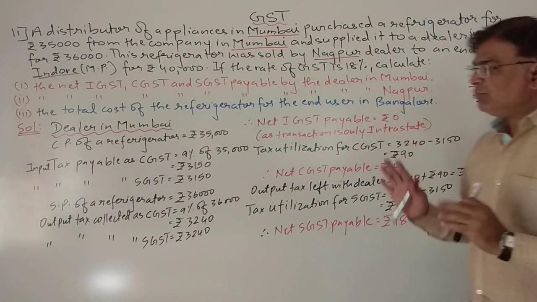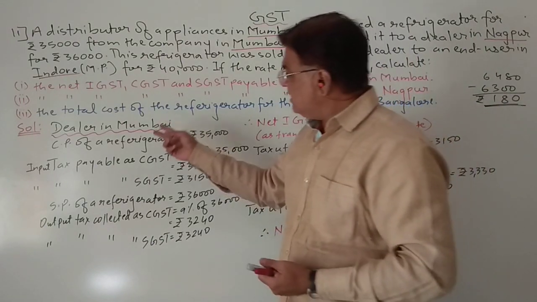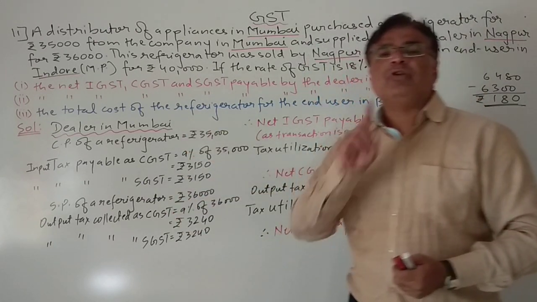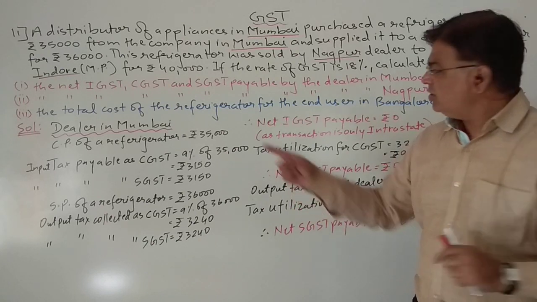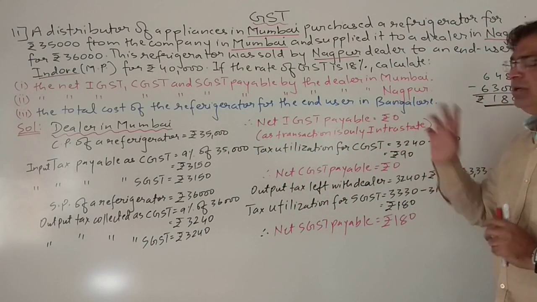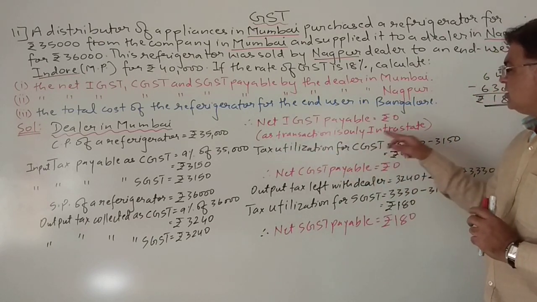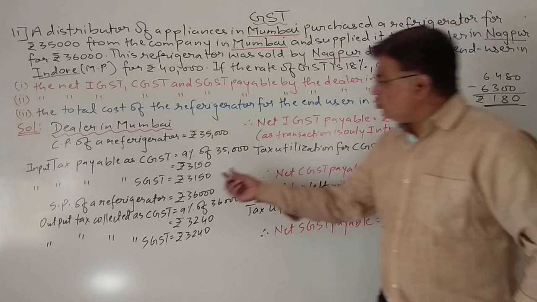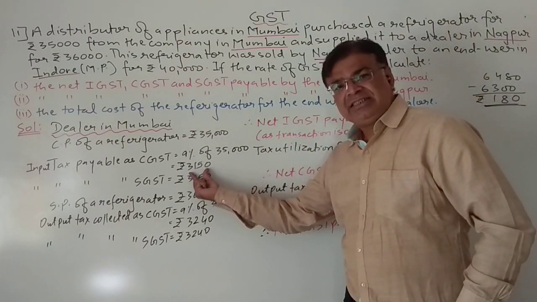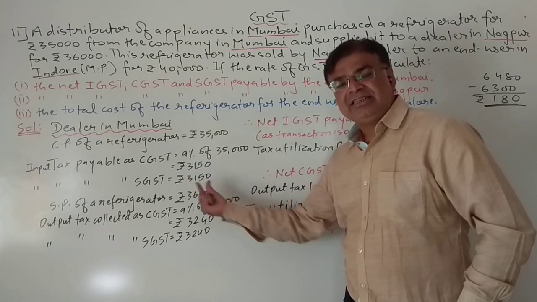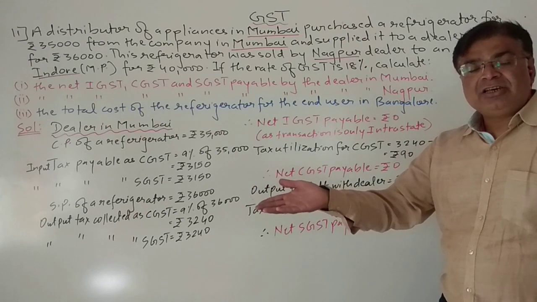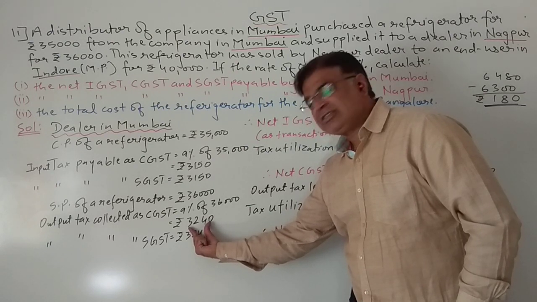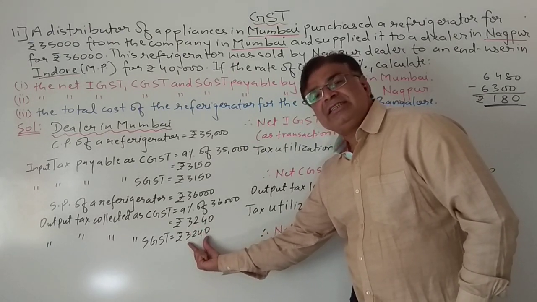Okay. So students, in this type of sum, what do you have to do? First of all, you have to see whether this transaction is intrastate or interstate. In this case, it is intrastate. So one thing we know is that there will be no IGST payable. So you can directly write net IGST payable will be 0, because here the transaction is only intrastate. So IGST will be nil, that is 0. Then students, you have to think. See, first he paid this part as CGST and this much money as SGST. Now when he is selling to a dealer in Nagpur, how much is he collecting as output GST? So output CGST he is collecting this much and output SGST this much.